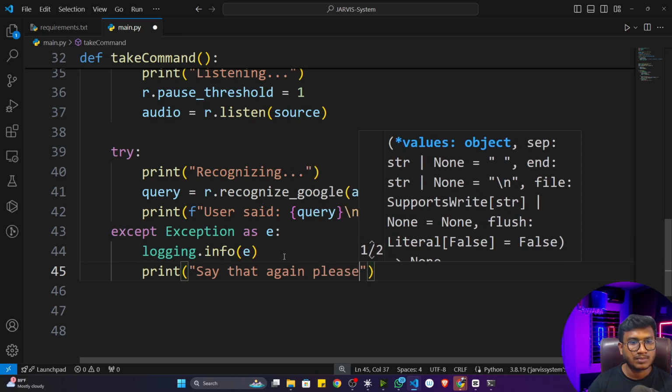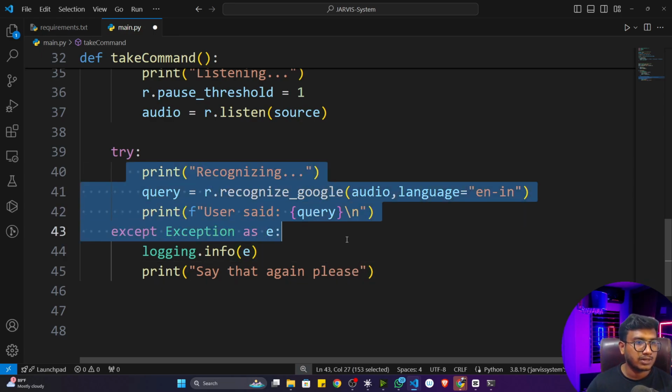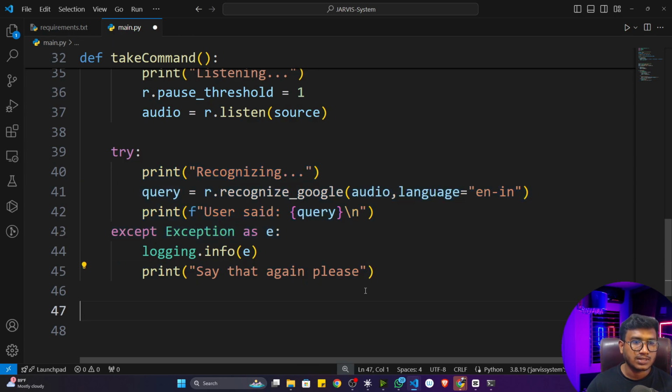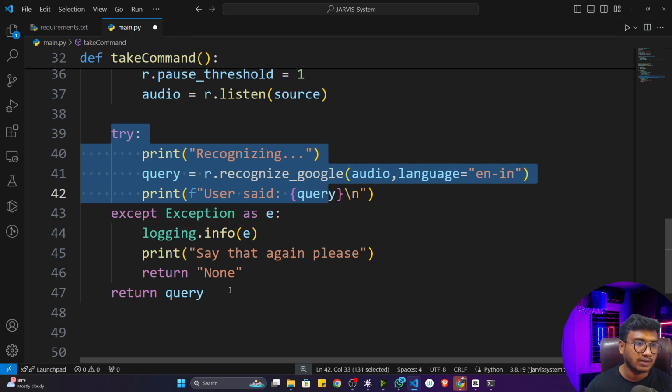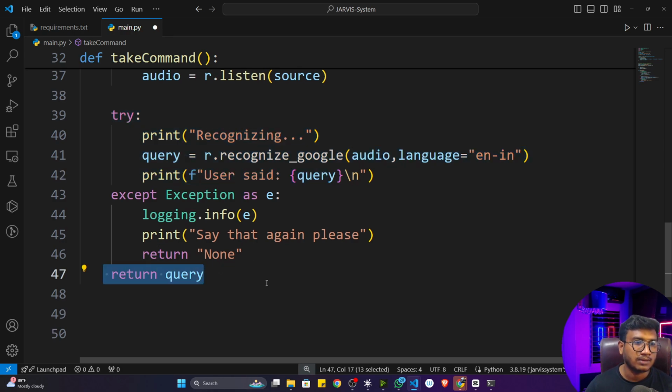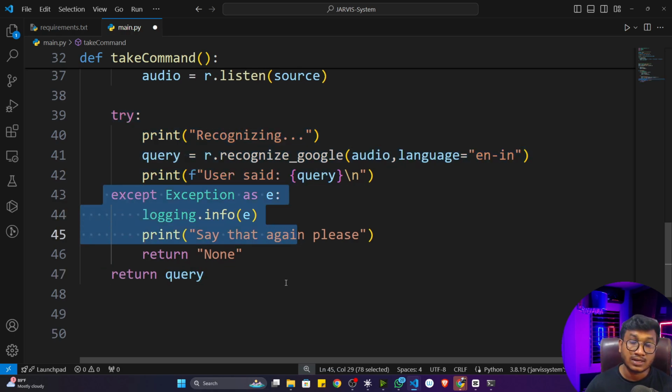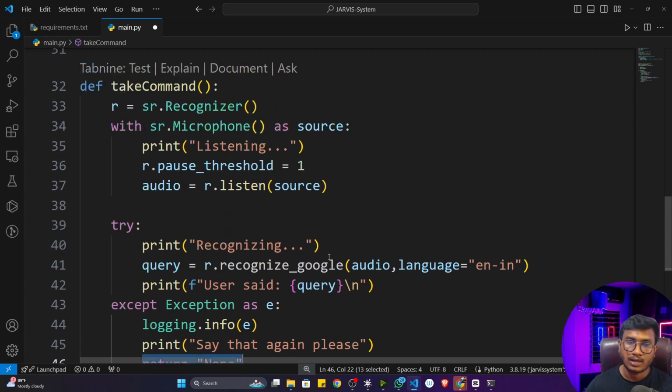That means something went wrong inside this try block. That's why it will give you, say that again, please, and it will return None. Otherwise, it will return my query, the query I get after doing the recognition. If my try block is working fine, that time it will return my query. Otherwise, it will go inside the exception and give me None. I hope it is clear now.